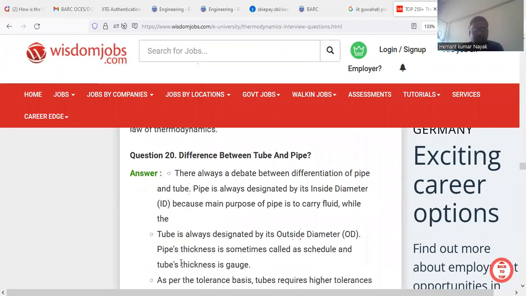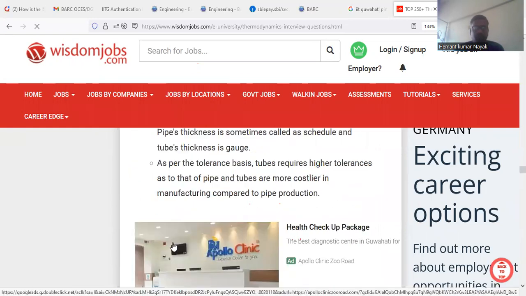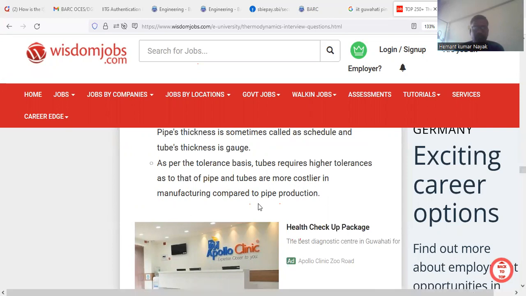Difference between tube and pipe. There is always a debate between differentiation of a pipe and a tube. Pipe is always designated by its inside diameter, ID, because the main purpose of a pipe is to carry fluid. While the tube is always designated by its outer diameter. Pipe thickness is sometimes called schedule, and tube thickness is gauge. As per tolerance basics, tubes require higher tolerances than pipe, and tubes are costlier in manufacturing compared to pipe production.